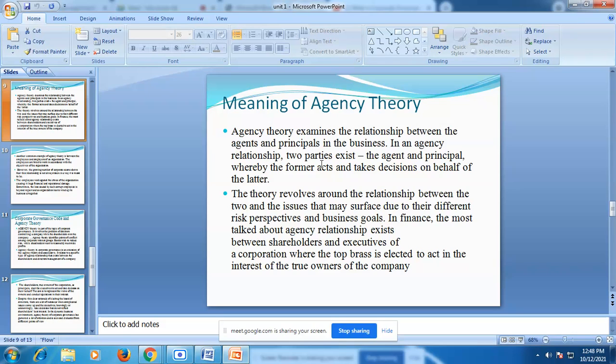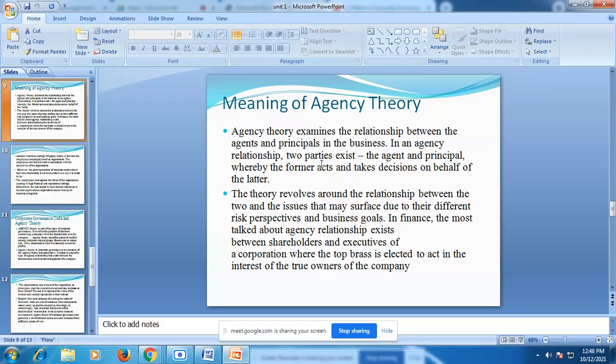These things are solved by agency theory: whatever disputes take place between the shareholders and management, it tries to resolve those disputes and build a good relationship between these two parties, that is, between management and shareholders. The term agency refers to the relationship between the principal and their agent.